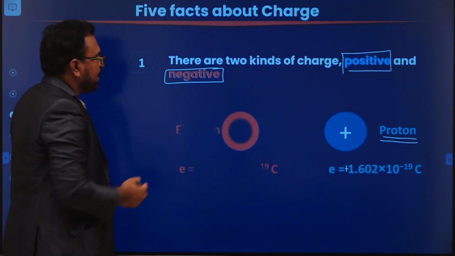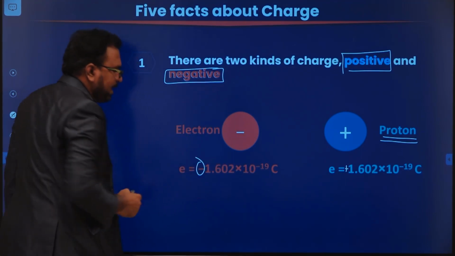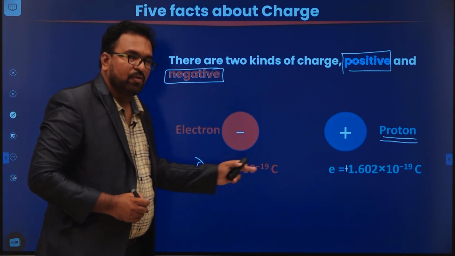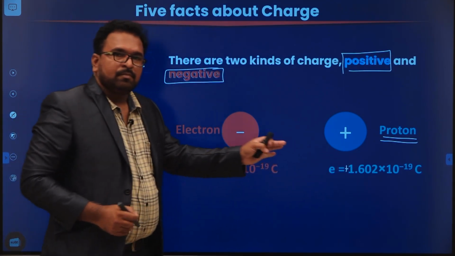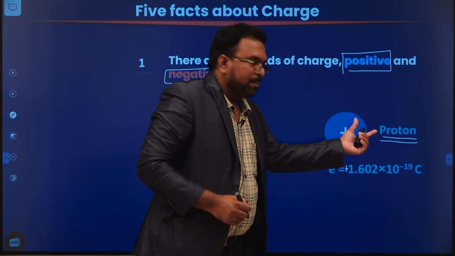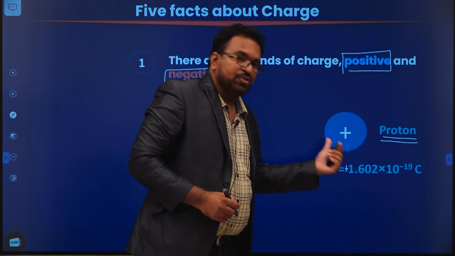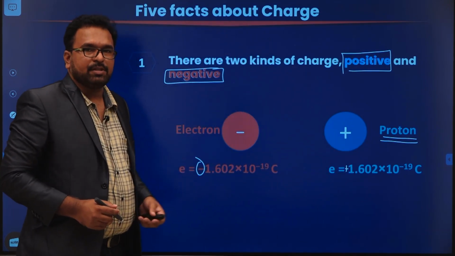What is a negative charge? Negative charge is the charge of an electron, so we represent it as minus 1.602 into 10 power minus 19 coulombs. So the magnitude is the same for both proton and electron. The only difference is that the proton represents positive charge, and the electron represents negative charge.